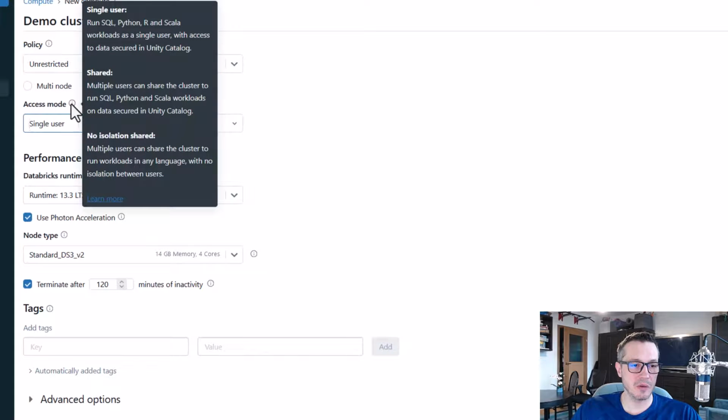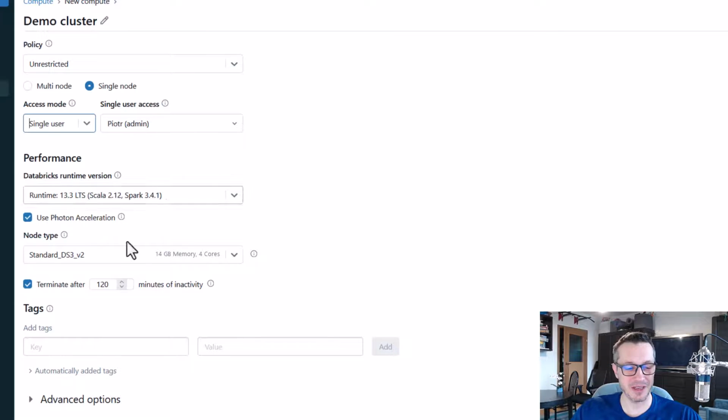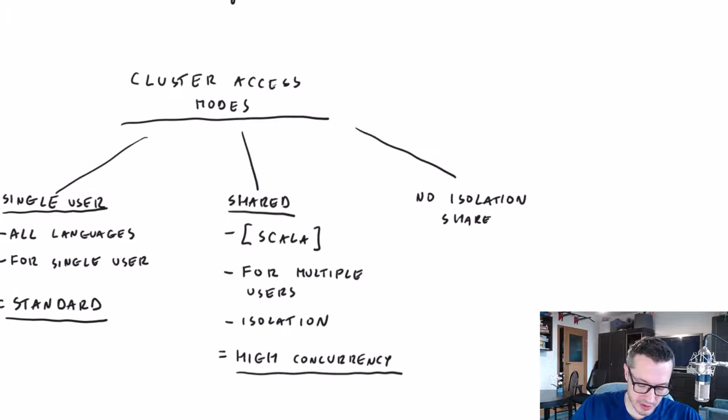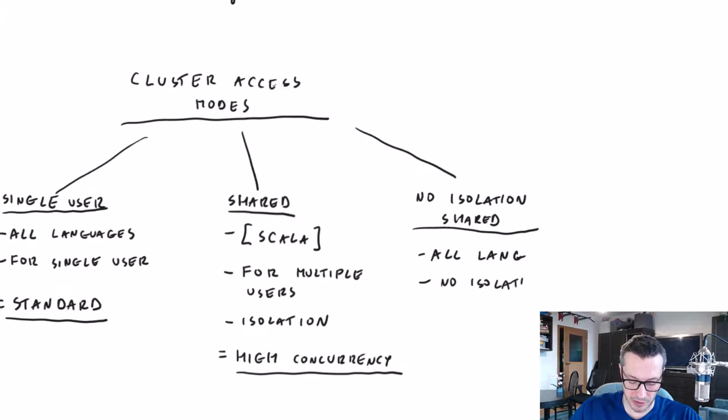And we've got the last mode called no isolation shared. But here you can see that there is no isolation between users. That's important. So here they might impact each other. So the third mode we have is no isolation shared. And here I believe you can use all languages, but you don't have isolation. No isolation between your workers, between your team members.